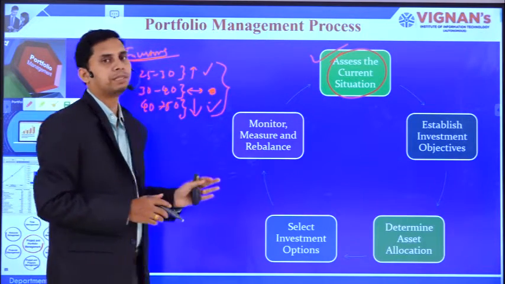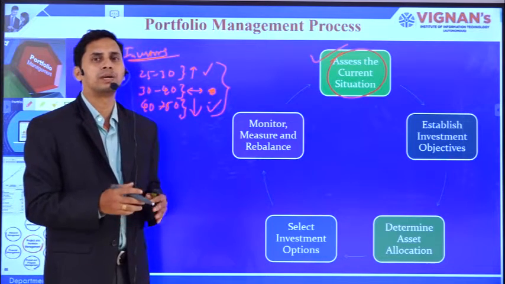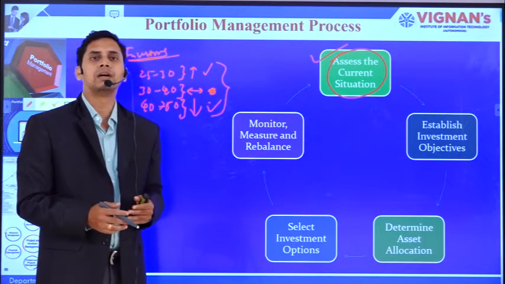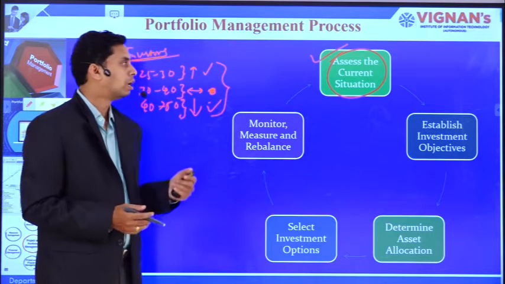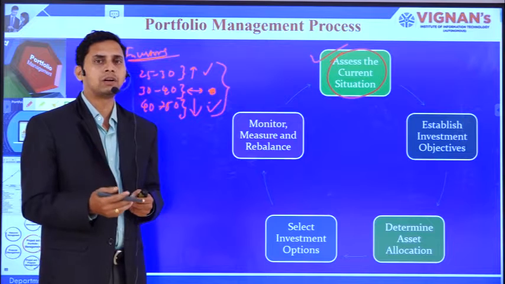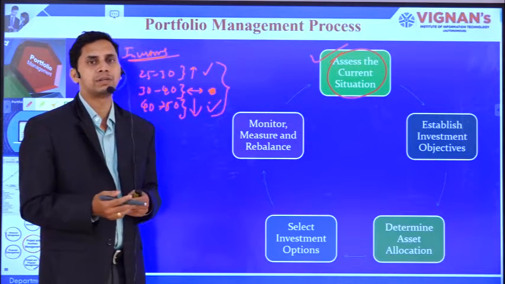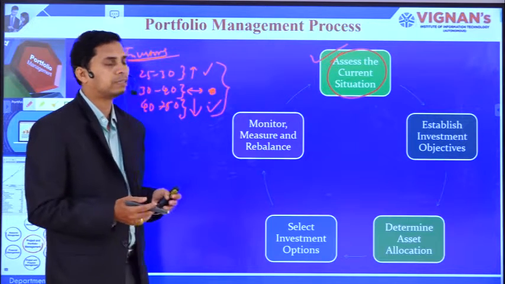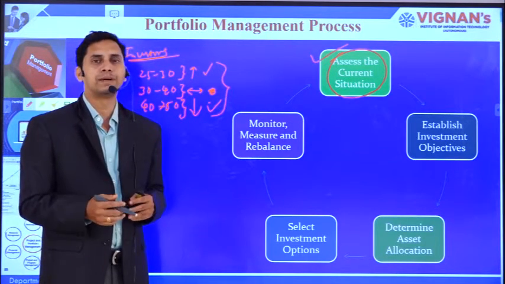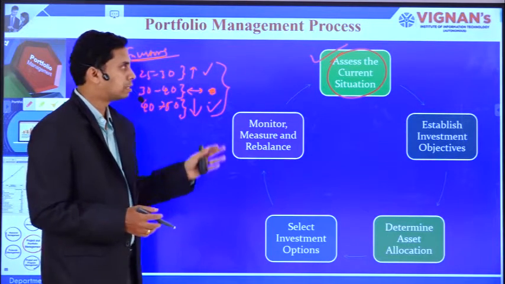Apart from this approach, different portfolio managers also follow different approaches, like taking their opinions, seeking their comments on the portfolio, and the kind of investment objectives they set for the portfolio management.